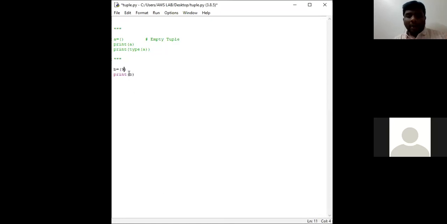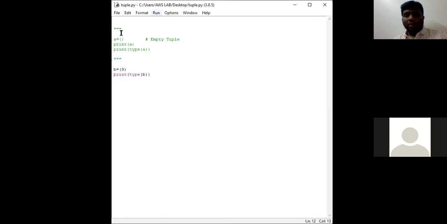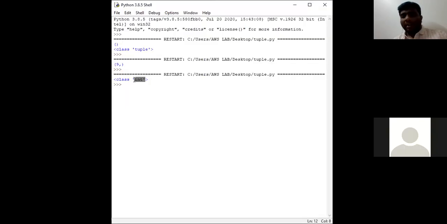Now I am asking the interpreter what is the type of B. As I said, B will be of integer data type. We shall check now. So go to run module. See here, it is of integer data type.